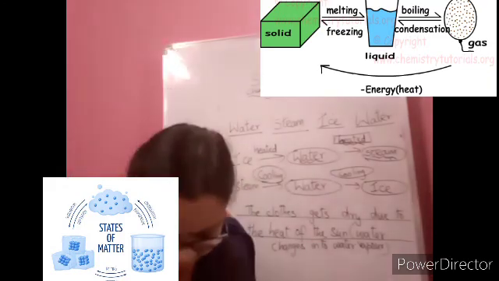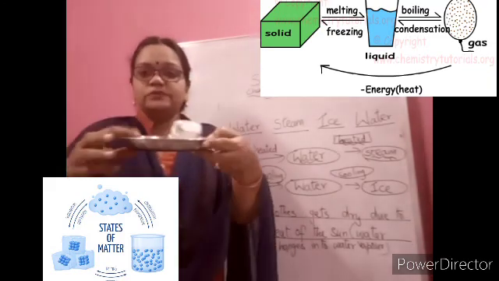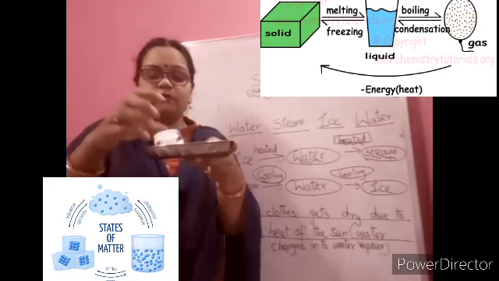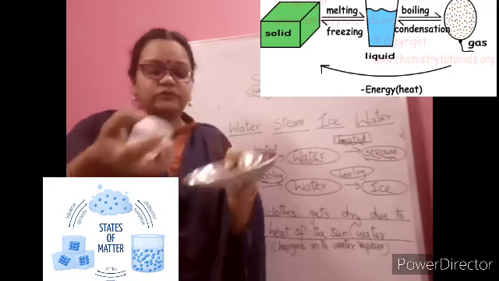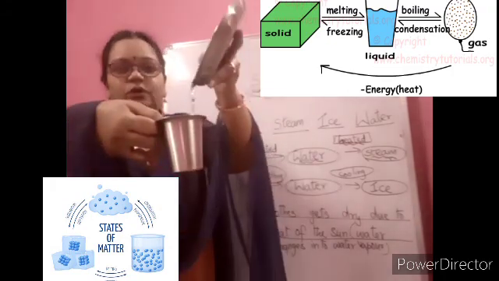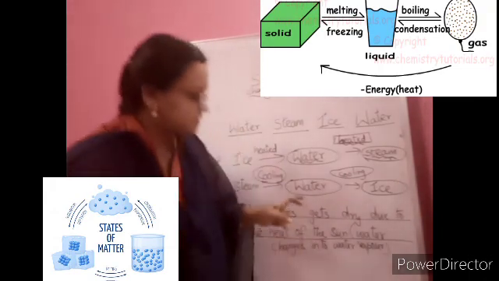So see here, when I started the class, I kept the ice cube. See, the ice cube I kept. This is a solid, that is the ice form of water. Now you can see because of the heat how it has become. See here, it is flowing. See here, water. So that is what we wrote here also in the workbook to understand it well.